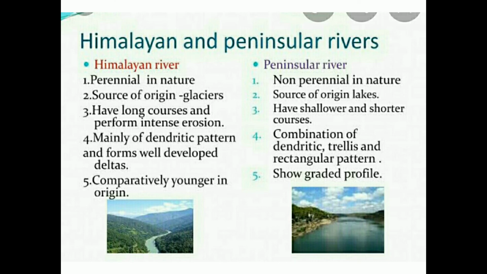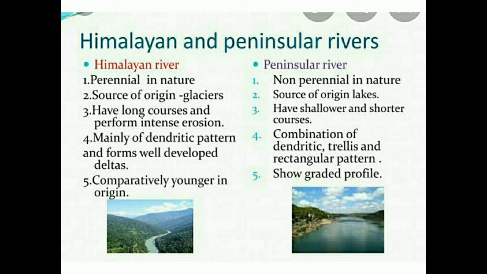So here we have the differences between Himalayan and peninsular rivers. Himalayan rivers are perennial in nature, their source of origin is glaciers, they have long courses and perform intense erosion, mainly of dendritic pattern, and form well-developed deltas. Dendritic pattern means they flow in a snake-like structure, and they form deltaic areas.